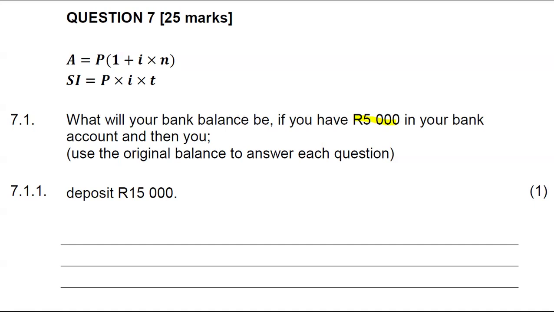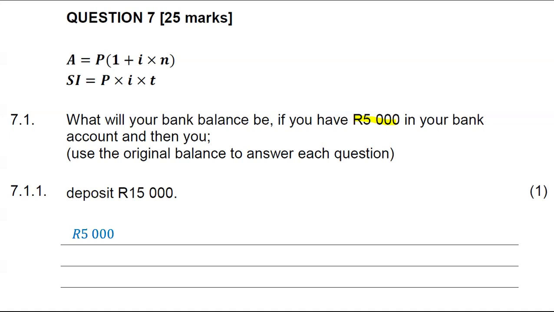So what we know is that we already have 5,000, right? And we are depositing. What does the deposit do to the balance in your bank account? It increases the balance because you will have more money.